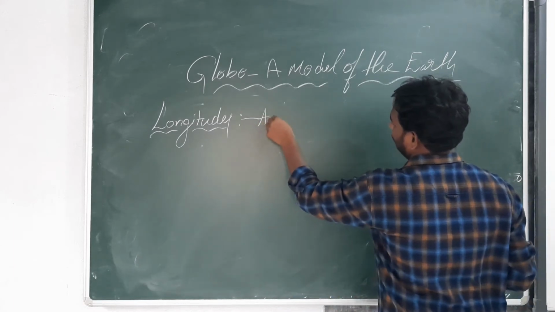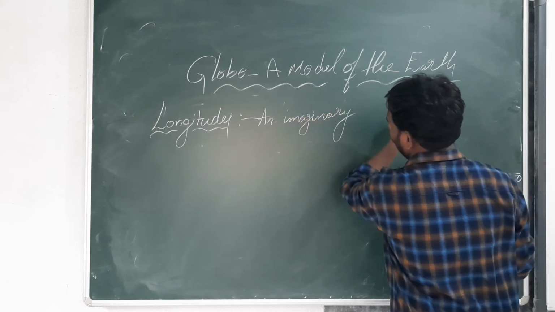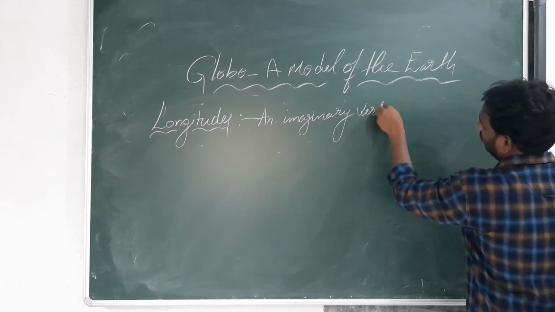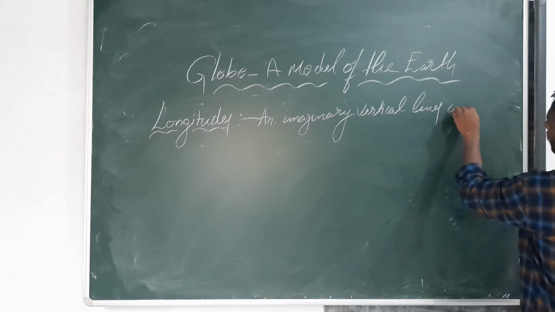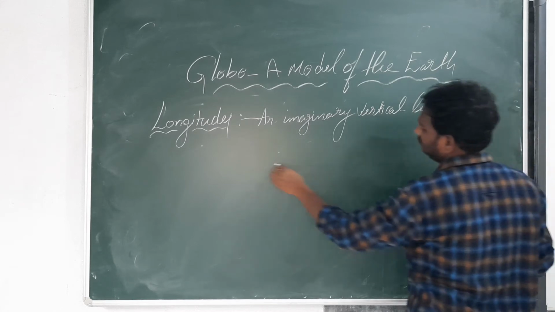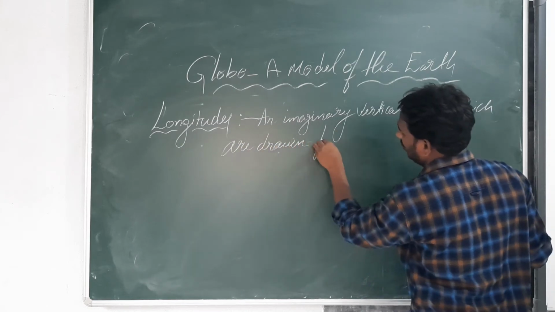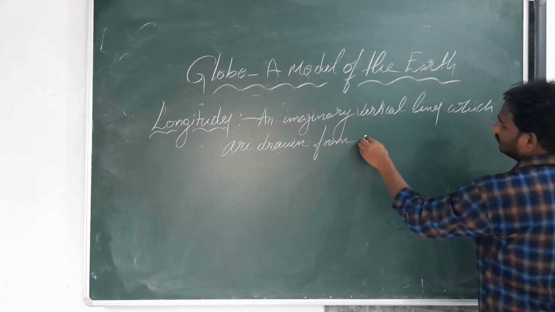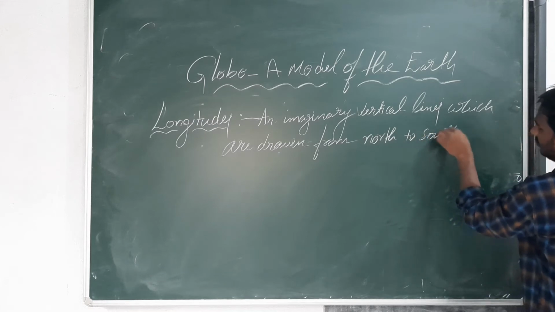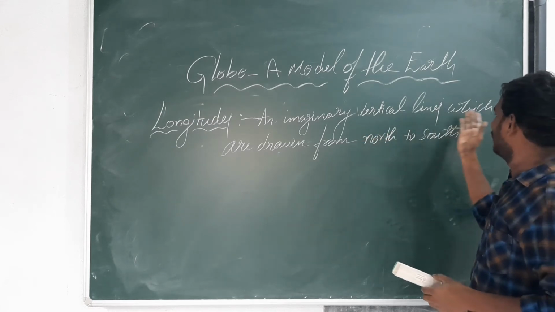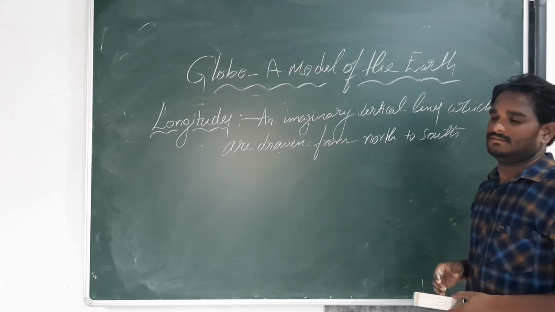And imaginary vertical lines which are drawn from north to south are called longitudes.